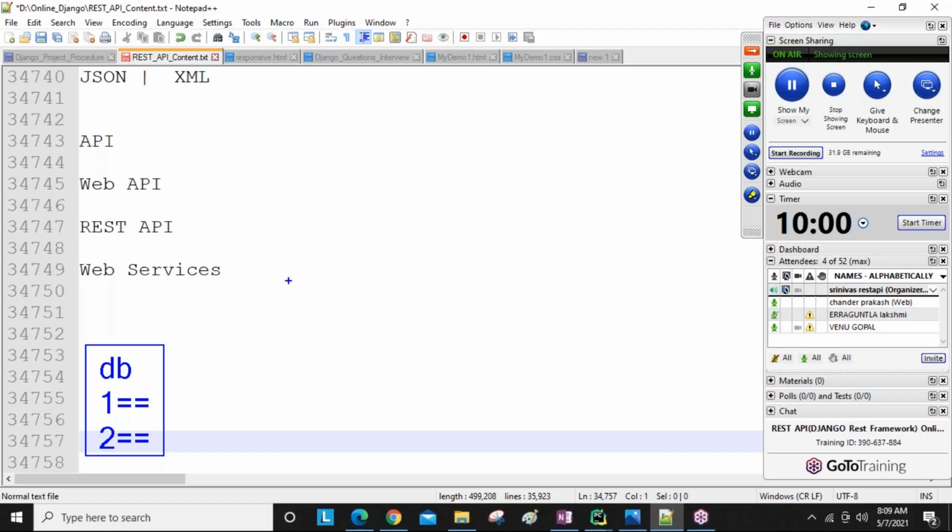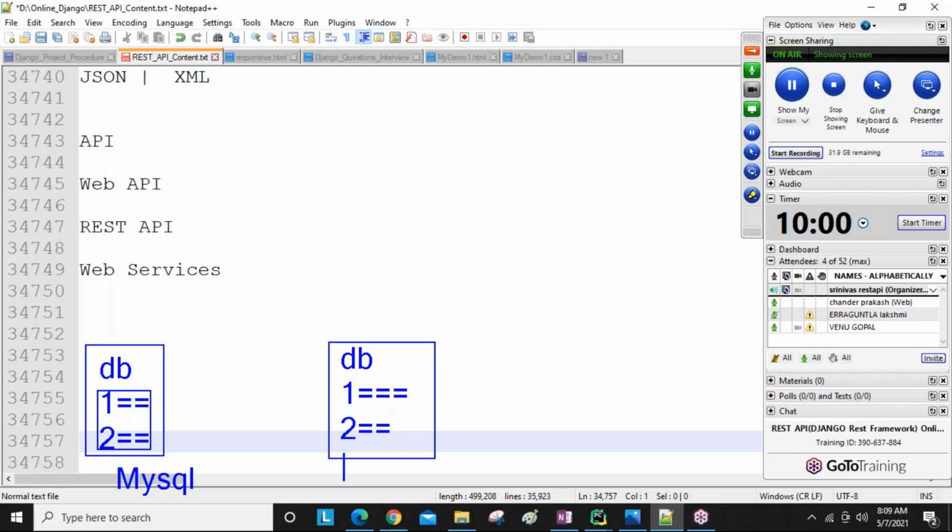So we are not going to write database-specific queries. We are going to write Django ORM queries. For example, to get all this data, assume this is a MySQL database. Now I have one more database also, with records there too. This is MongoDB, for example.